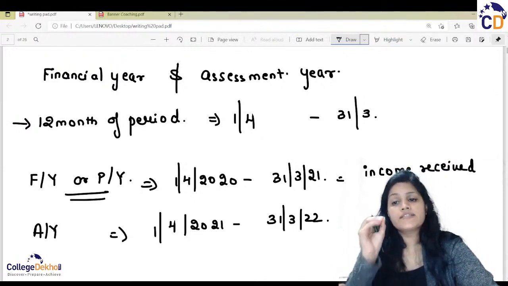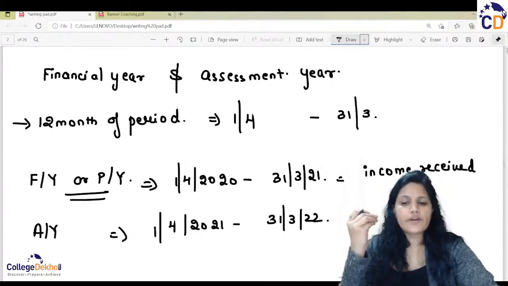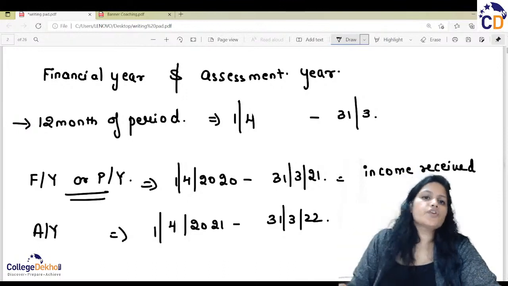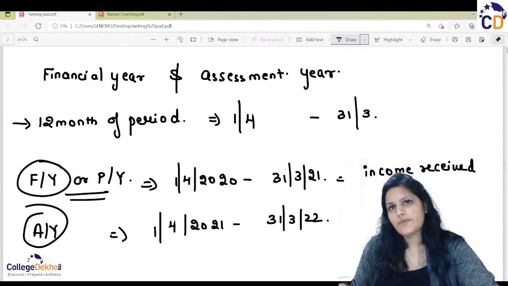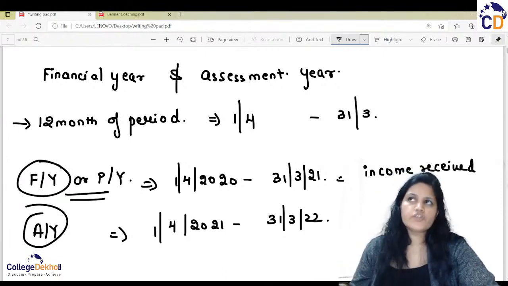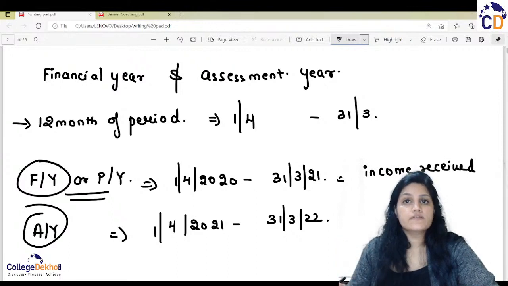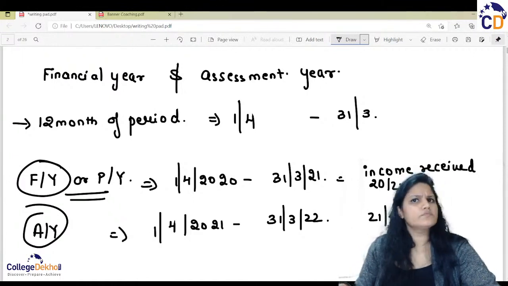If this point is not clear to you guys, you will never ever calculate your taxation values or income tax. Okay, so you must know what is your financial year and what is your assessment year. As and when the financial year is ended, from there onwards only your assessment year starts. So in a short way, we used to say it as 2021 or 21 to 22.